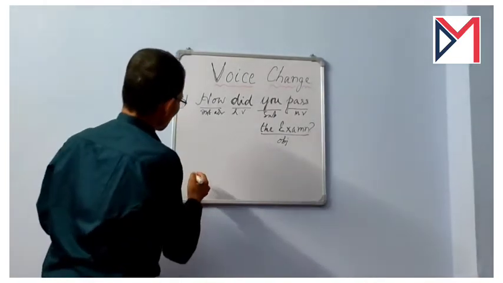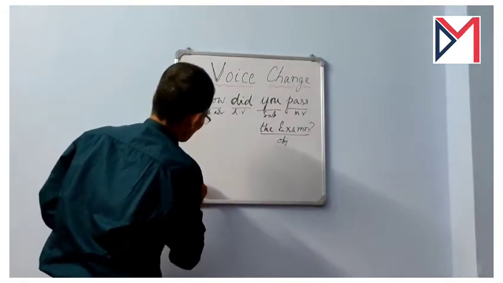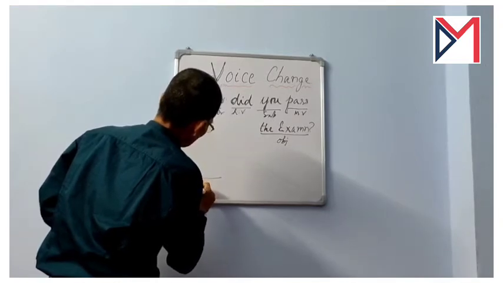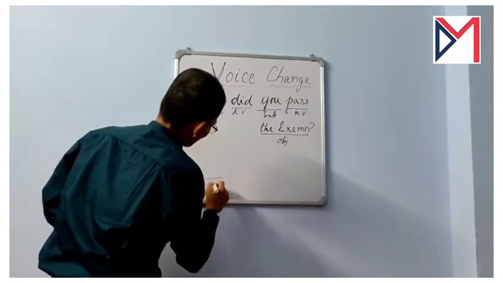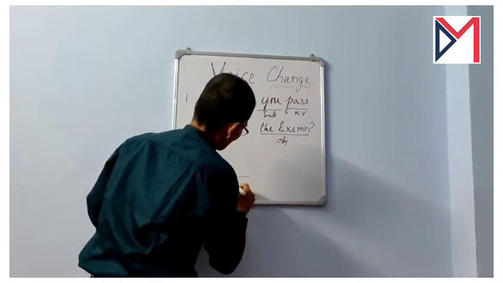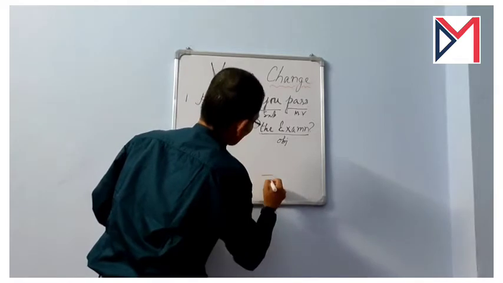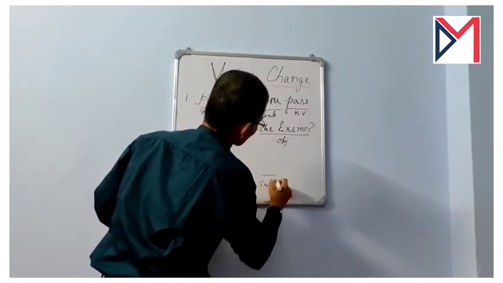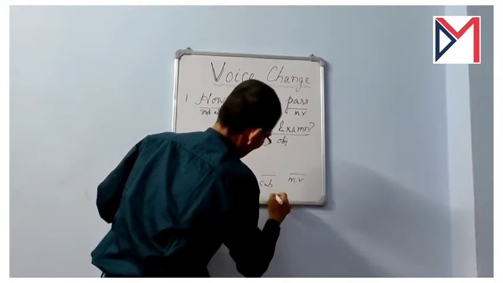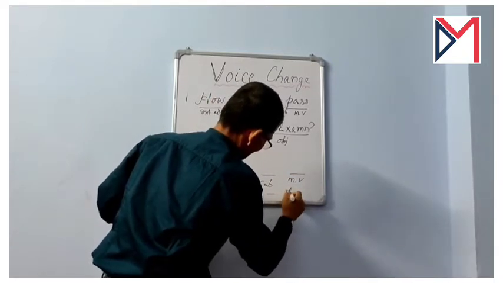Suppose I make a blank here. First of all, you have to write the interrogative word, then the helping verb, then the subject, then the main verb, and then the object.